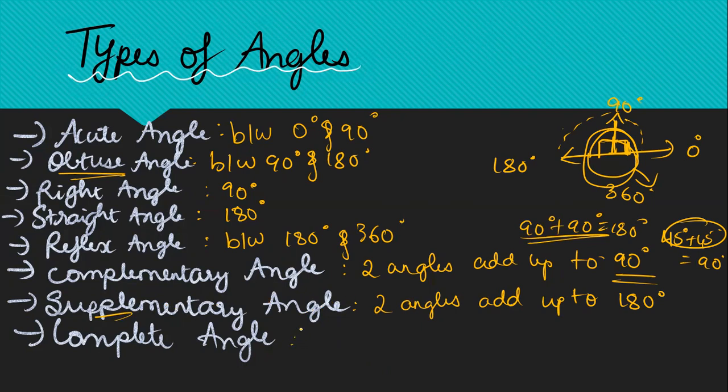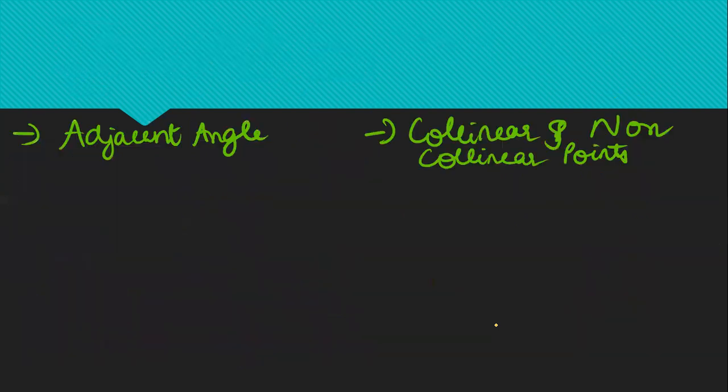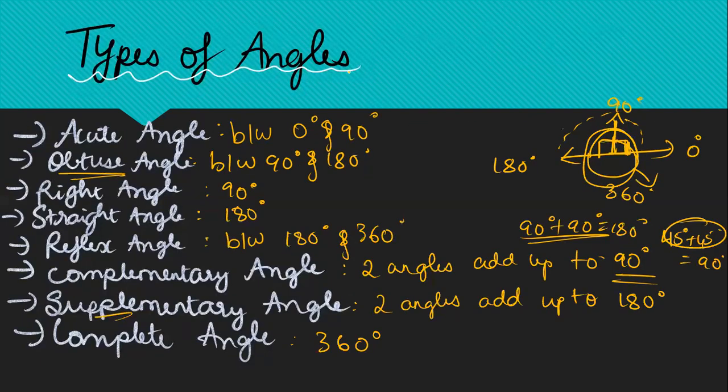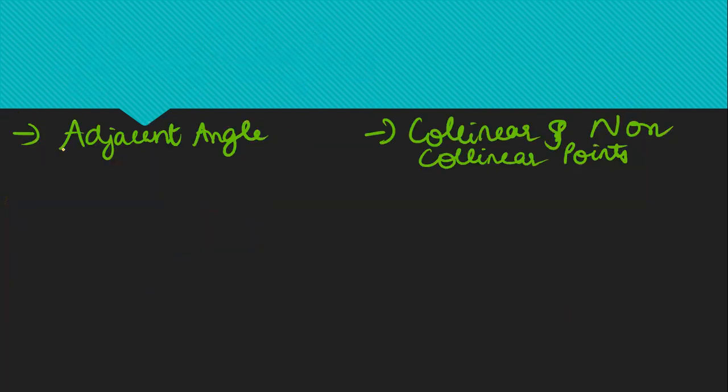So what is a complete angle? It means 360 degrees is called a complete angle. So these are the different types of angles which you have learned. Basic types of angles which you have learned previously. Now let us understand what is an adjacent angle and what are collinear and non-collinear points. Next we'll learn that.